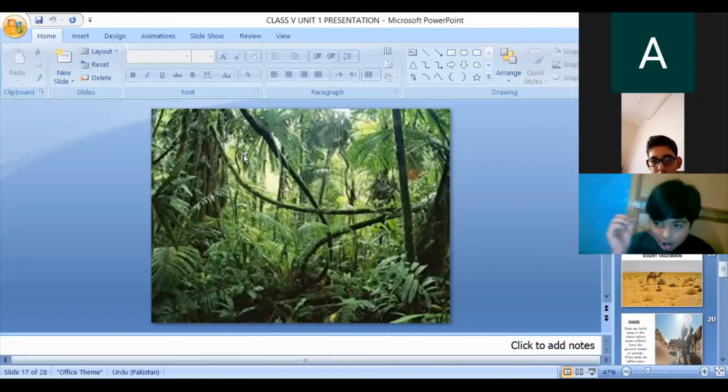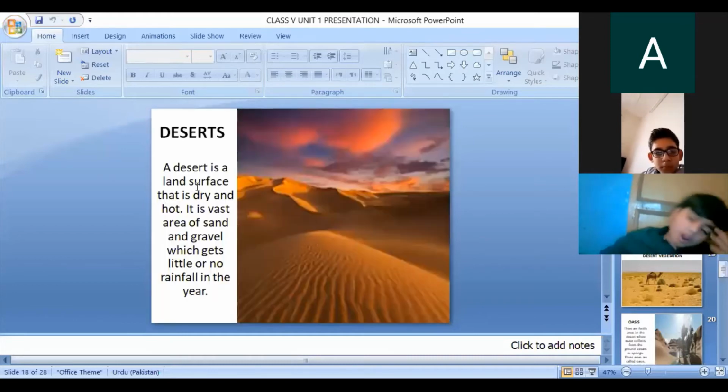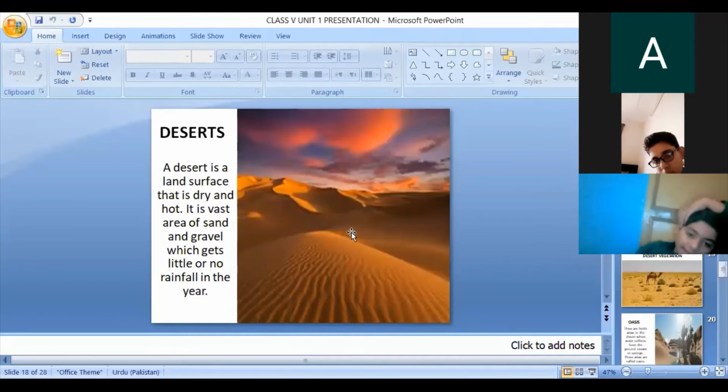The next is desert. Everyone knows about the desert. What is a desert? A desert is a land surface that is dry and hot. It is a vast area of sand and gravel which gets little or no rainfall in the year. You can see sand everywhere. There is little water or no water in the desert. If anybody wants to go to a desert area, he or she can't find water, and will find sand everywhere.